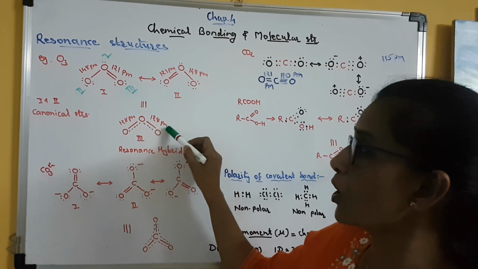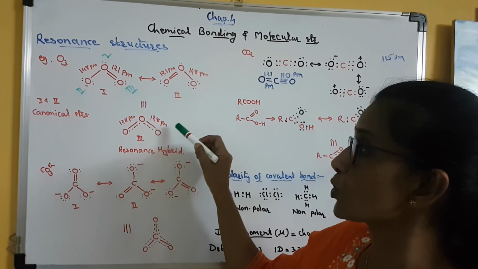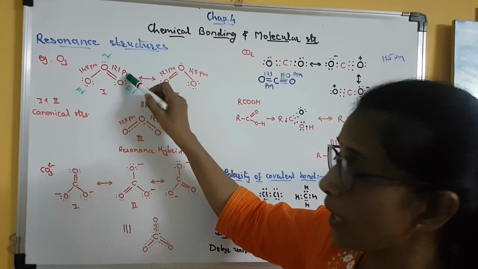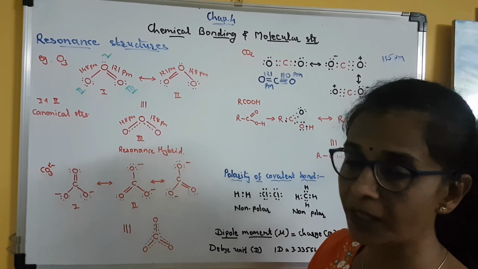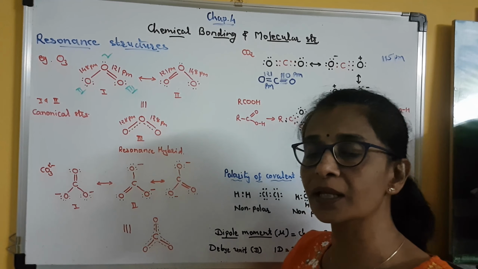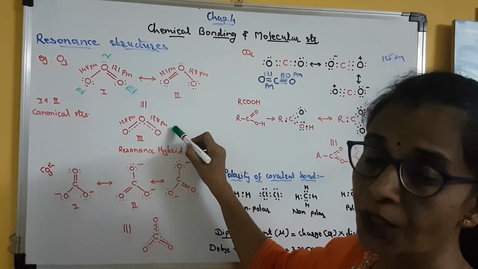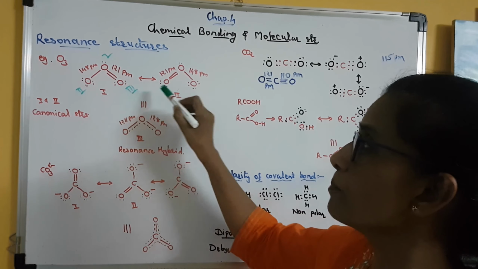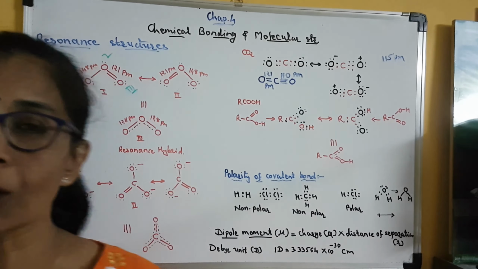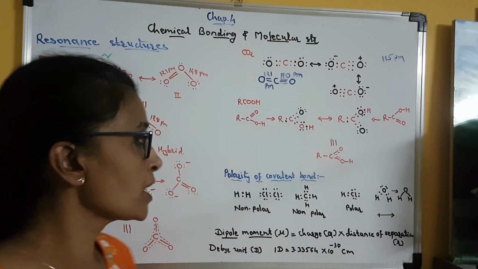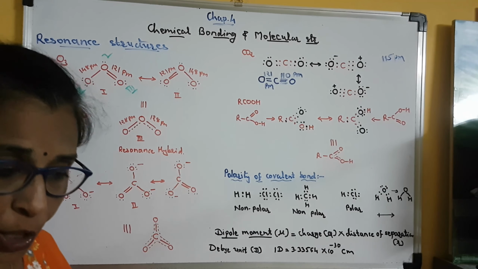Clear? So this bond length value in ozone is the experimentally determined bond length value. It is more than the double bond length value and less than the single bond length value. Clear? It means it is intermediate between the double and single bond length values. So why it is so cannot be explained only by the Lewis structure, and that is why resonance is useful in order to explain accurately such parameters. Clear? Which cannot be explained with the help of the Lewis structure.